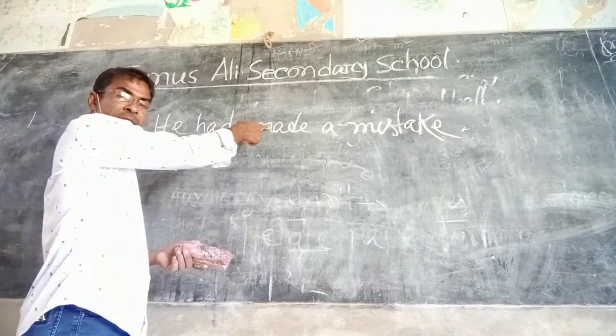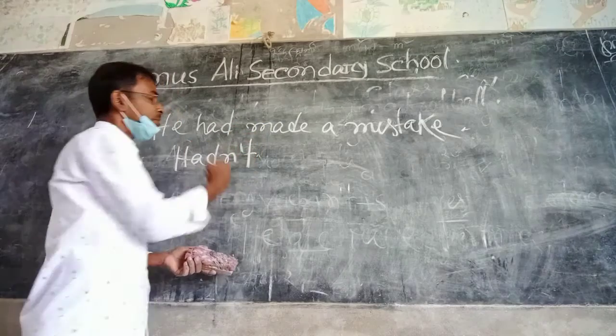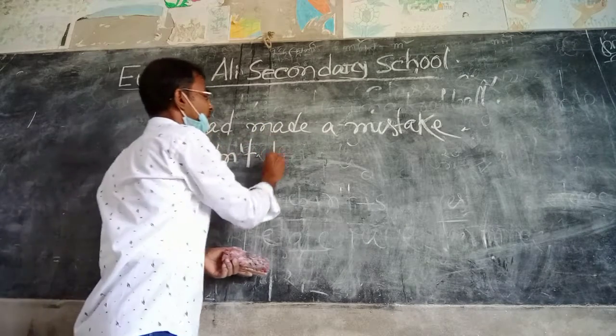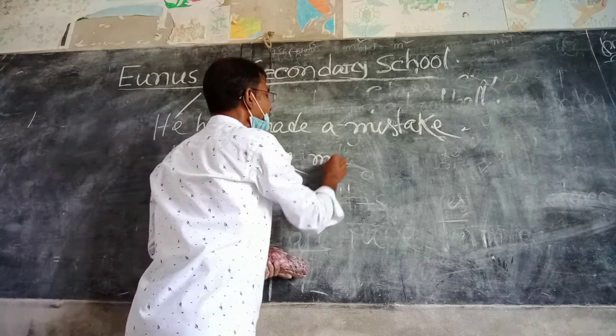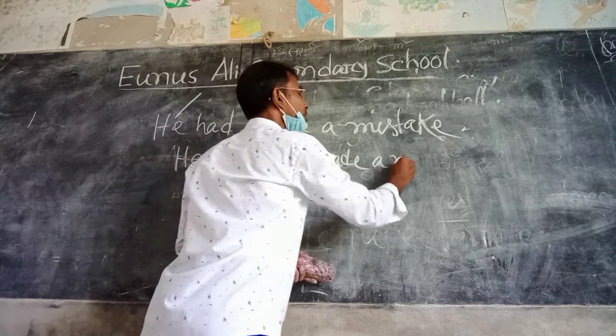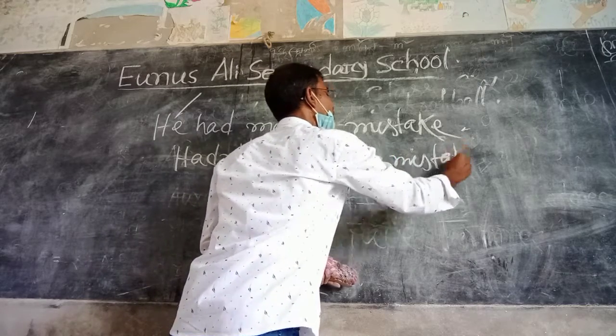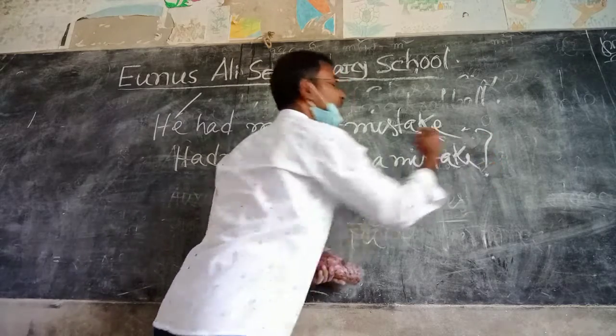As it is an affirmative sentence, then n't: hadn't. Now the subject he, and the rest of the sentence made a mistake. Now the note of interrogation: hadn't he made a great mistake?